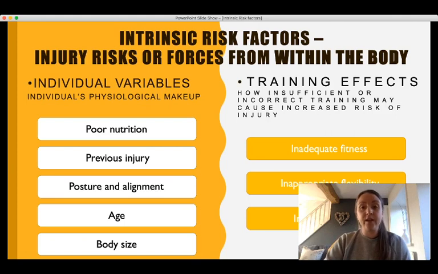And finally, training effects, how insufficient or incorrect training might cause increased risk of injury. We've got inadequate fitness, inappropriate flexibility, and inadequate sleep.